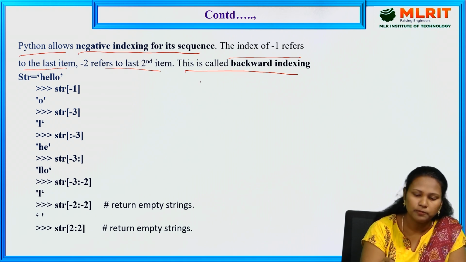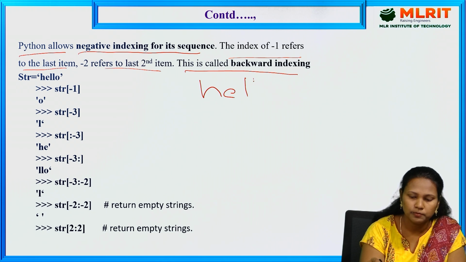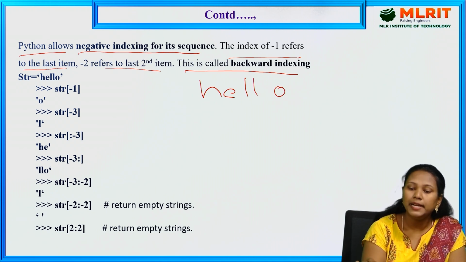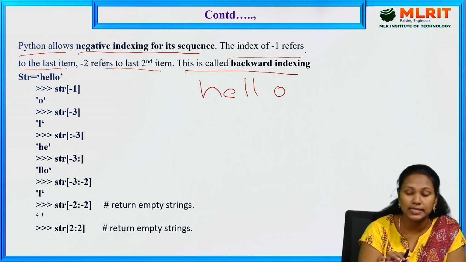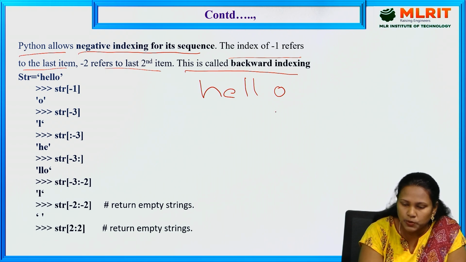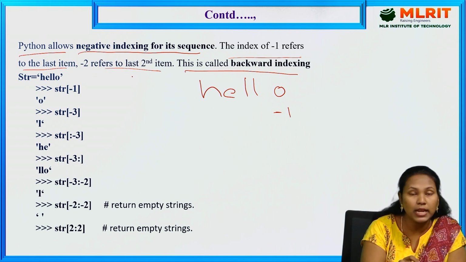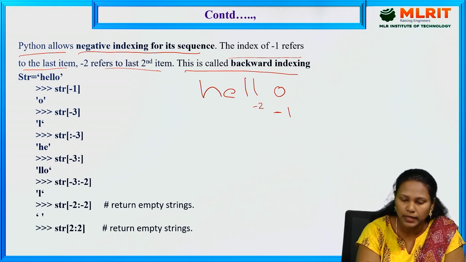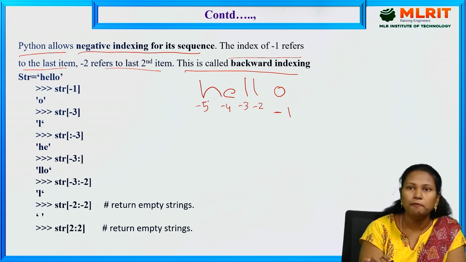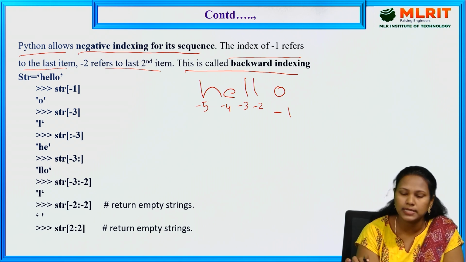So here, hello: the index of -1 refers to the last item, O. -2 refers to the last second item, L. Then L is -3, E is -4, H is -5. In this way, we can assign negative indexing also.